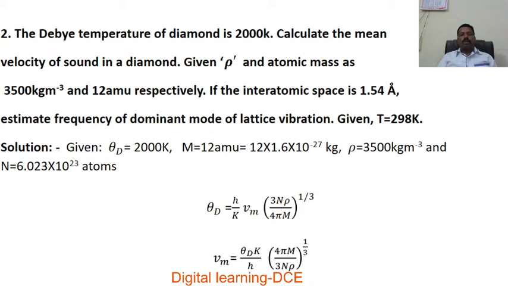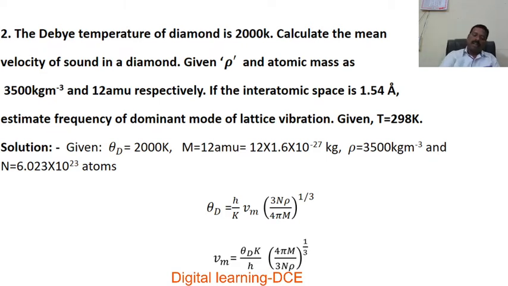We know the expression for the Debye temperature: theta D equal to h by k into Vm, into (3N rho divided by 4 pi M) to the power of 1 by 3. Solving for Vm, Vm is equal to theta D k divided by h, into (4 pi M divided by 3N rho) to the power of 1 by 3.